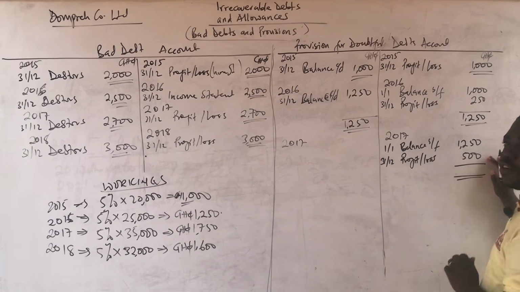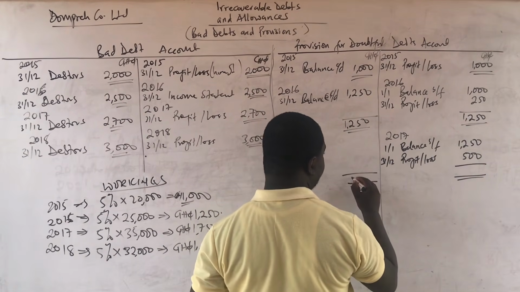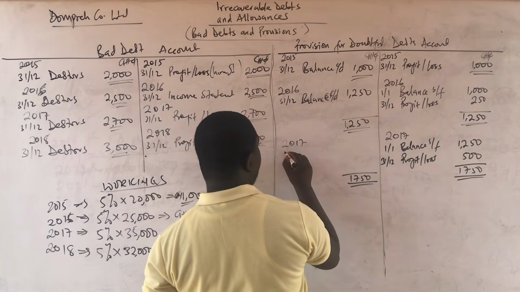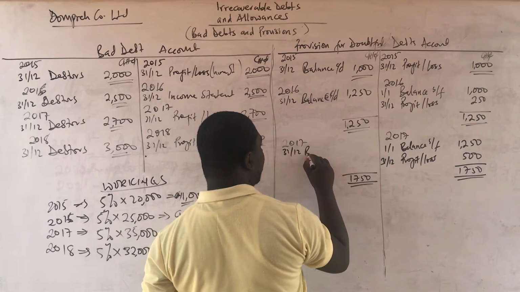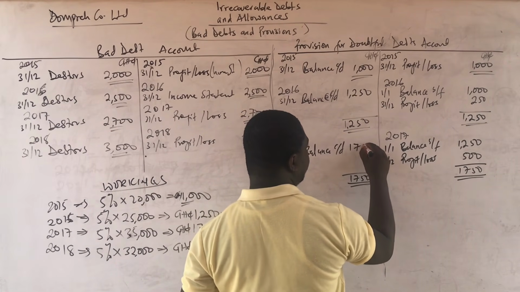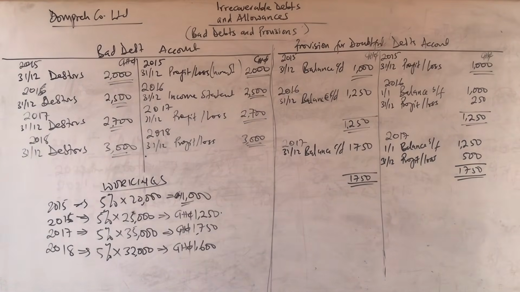So we take the difference of 500 and we call it profit or loss. And then we can now balance off the account with a total of 1,750. And now, on 31st of December, our balance carried down is going to be 1,750, which is equal to what we actually calculated for the year. I'm sure your understanding is coming.